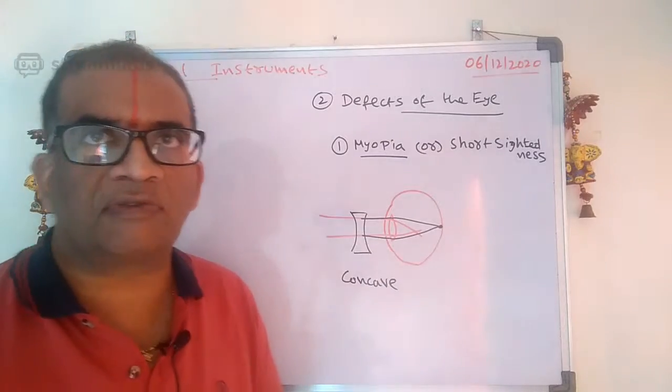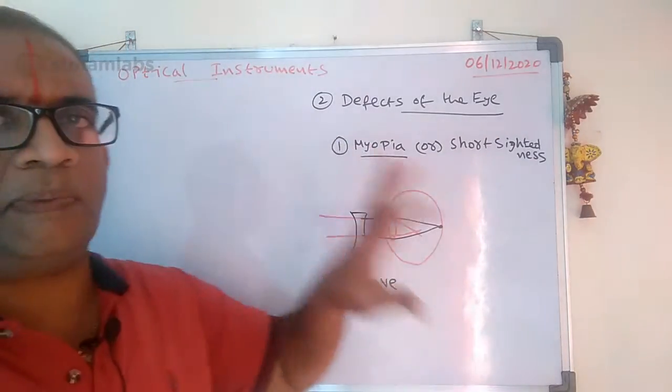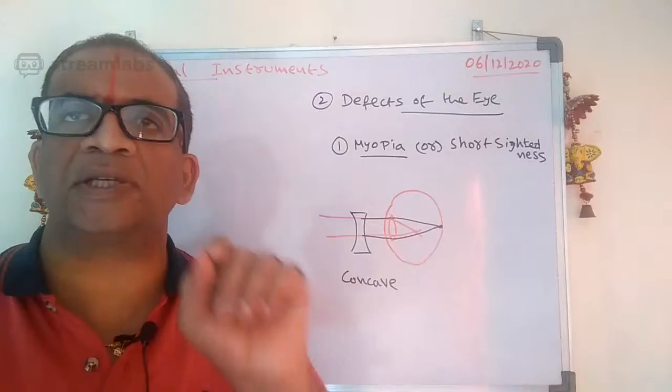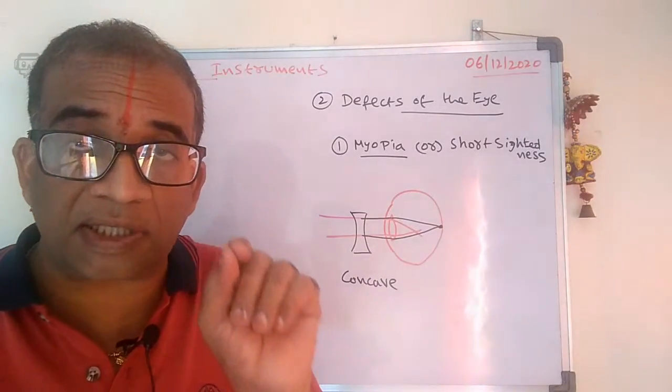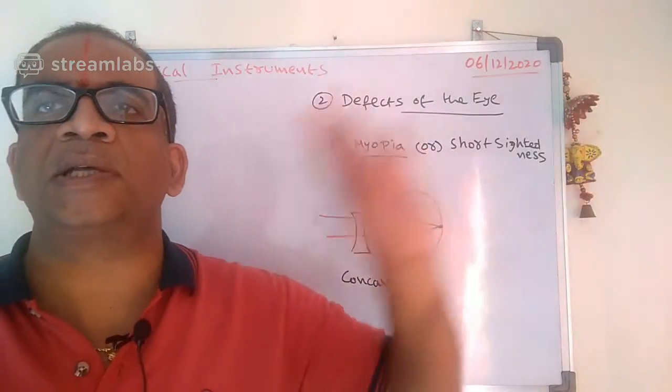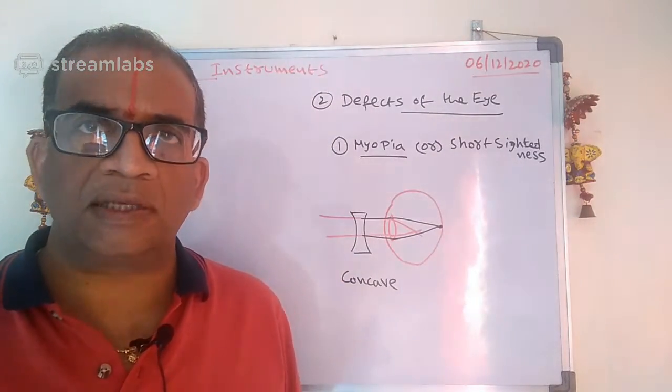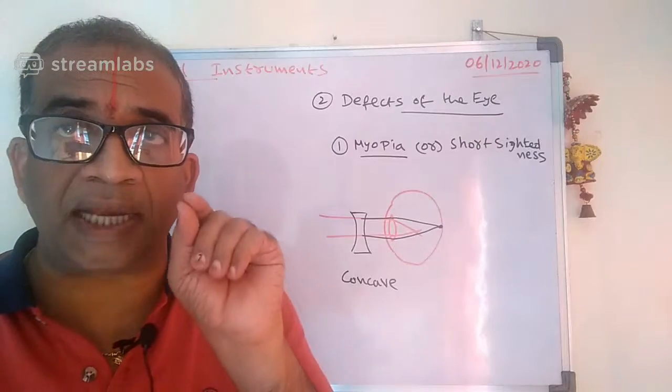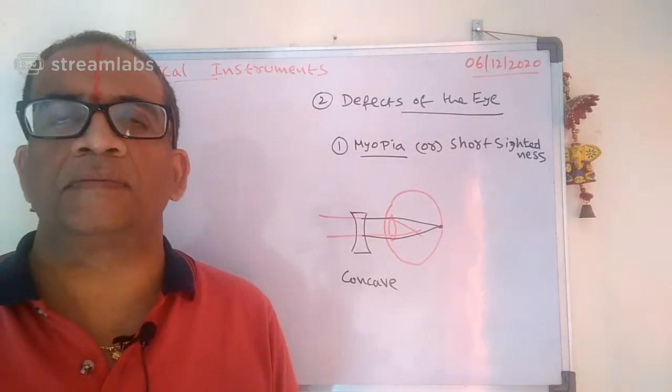Once again, see carefully. What do you mean by myopia? Myopia means short-sightedness. The person can see nearby objects clearly, but cannot see the far-off objects clearly. Why does the defect occur? Because of the increase in focal length.